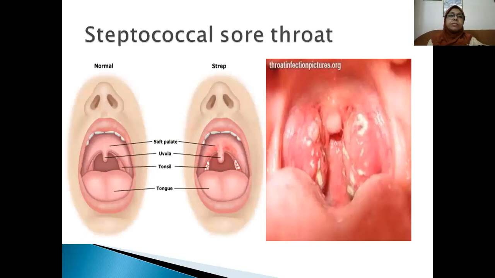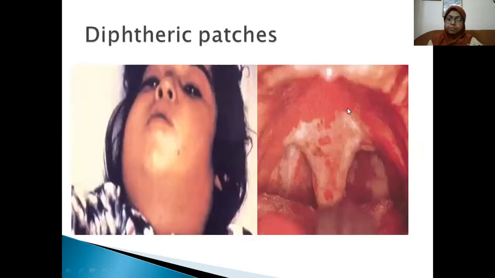This is another photograph. Here you can see the patches only confined within the tonsil, within the tonsillar crypts. Have a look at the soft palate, uvula, tonsil and the tongue. Here the patches are yellowish or whitish patches within the tonsils only, not in the uvula, not in the soft palate.